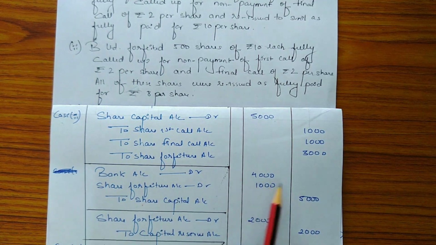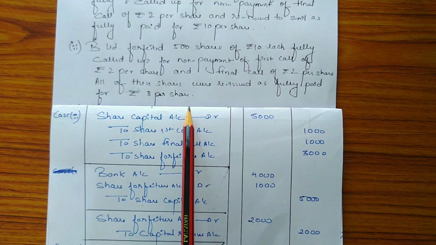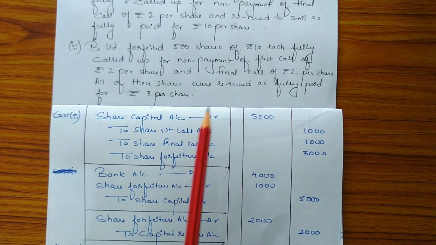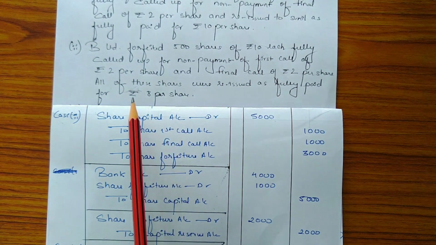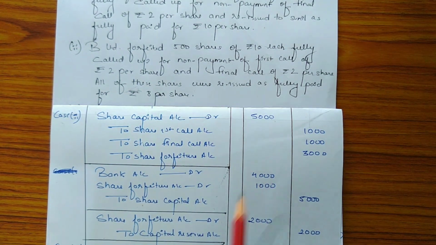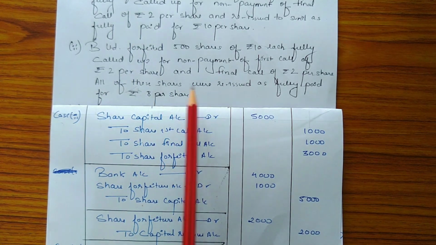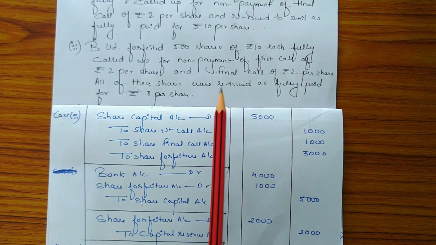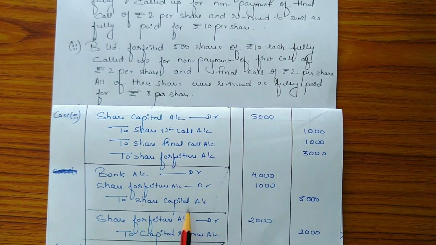So bank account is debited with the amount 4,000 as the number of forfeited shares is 500 and the reissue price is rupees 8. So 500 into 8 is rupees 4,000. Share forfeiture account is debited because there is a discount of rupees 2 per share. So the credit balance remaining in the forfeiture account will be used to compensate the loss on reissue of shares. So it is debited with the amount 1,000 as the number of forfeited shares is 500 and discount was rupees 2 per share. So 500 into 2 is 1,000. To share capital account, it will be credited with the total amount 5,000.